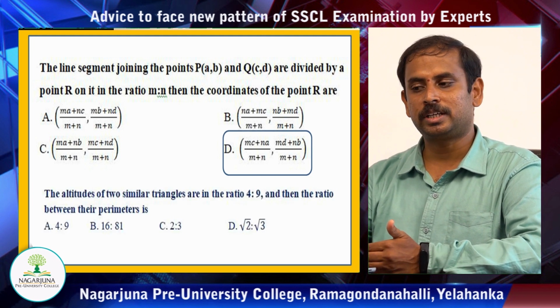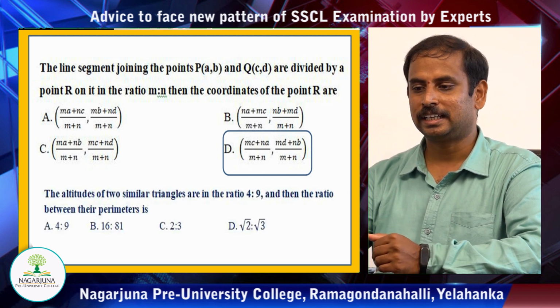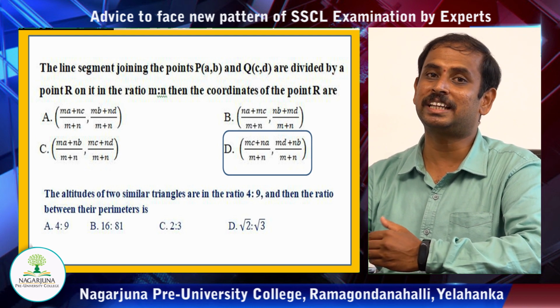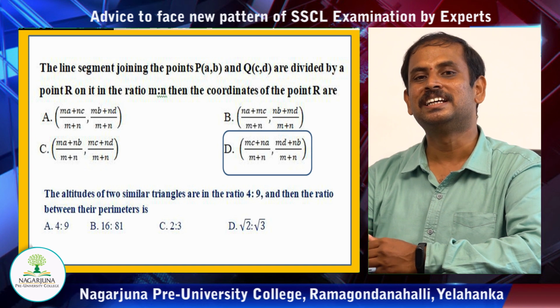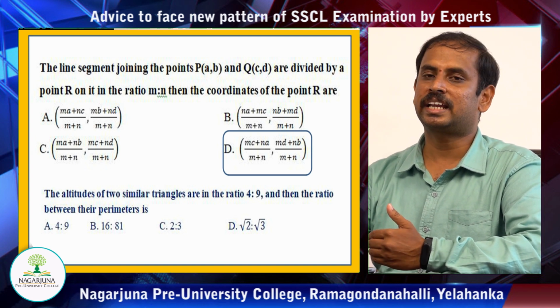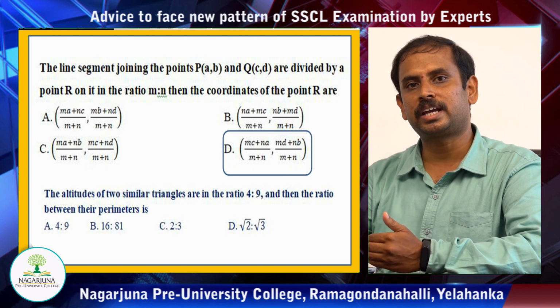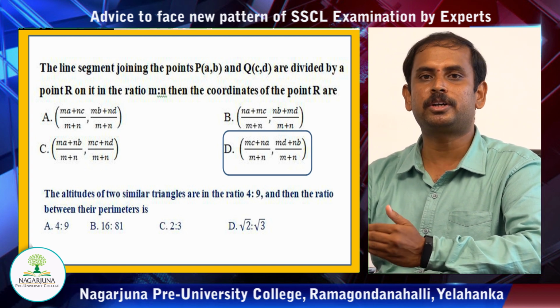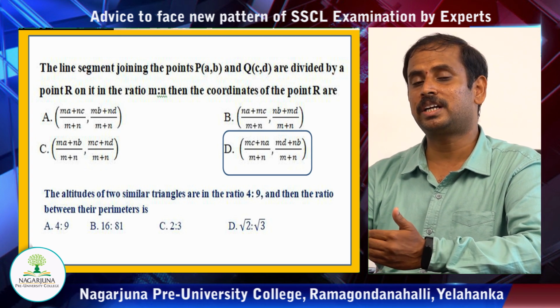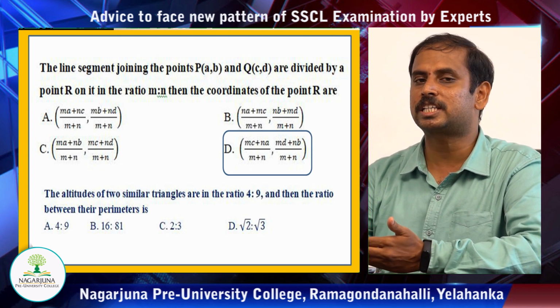The altitudes of similar triangles are in the ratio 4:9. Then the ratio between their perimeters. Children, generally we would have learnt about their areas, but not perimeters, isn't it? See, perimeters and altitudes are in direct ratio, okay? I can say that the altitudes of similar triangles are proportional to the perimeters of the triangle. Whereas areas, remember, the areas of similar triangles are always proportional to squares of corresponding sides.